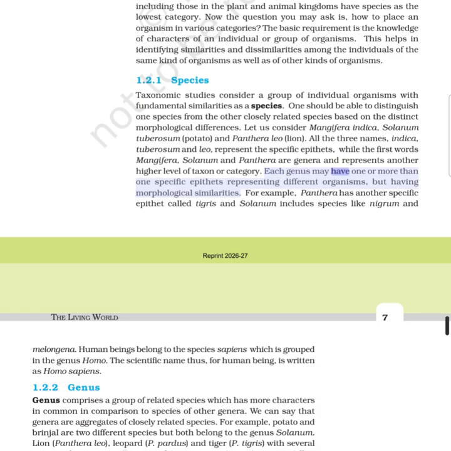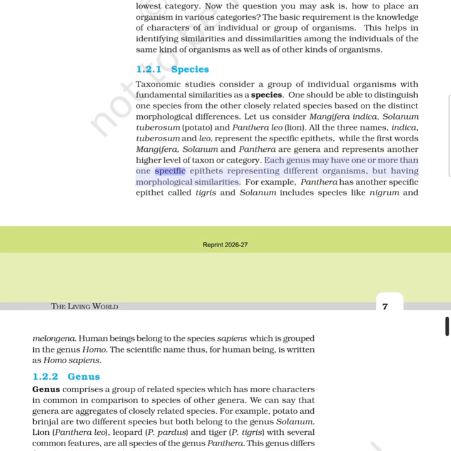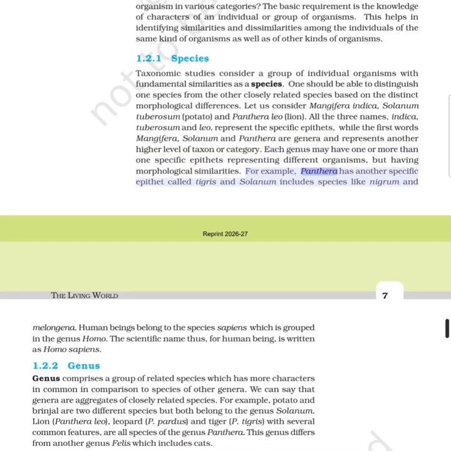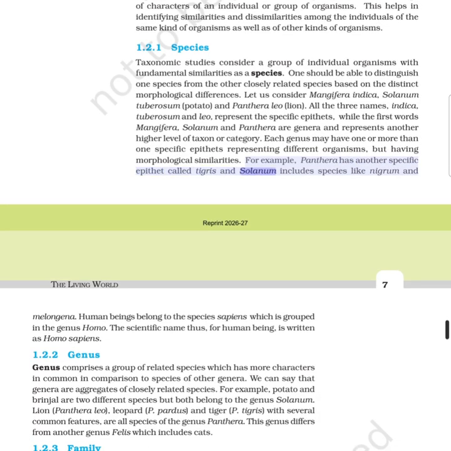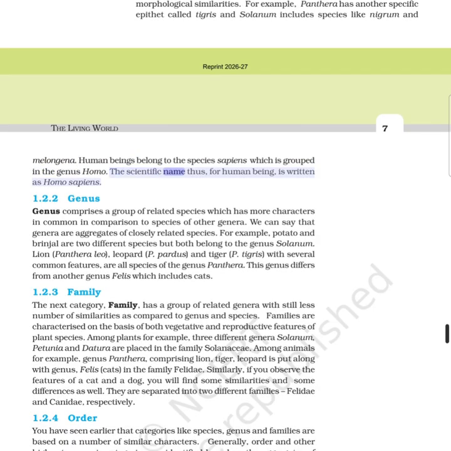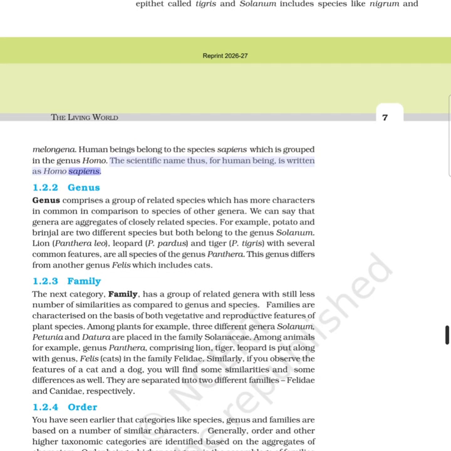Each genus may have one or more than one specific epithet representing different organisms, but having morphological similarities. For example, Panthera has another specific epithet called tigris and Solanum includes species like nigrum and melongena. Human beings belong to the species sapiens, which is grouped in the genus Homo. The scientific name thus, for human being, is written as Homo sapiens.